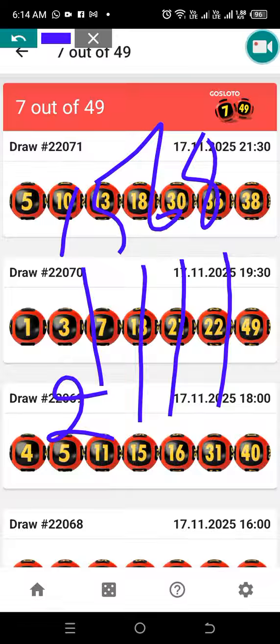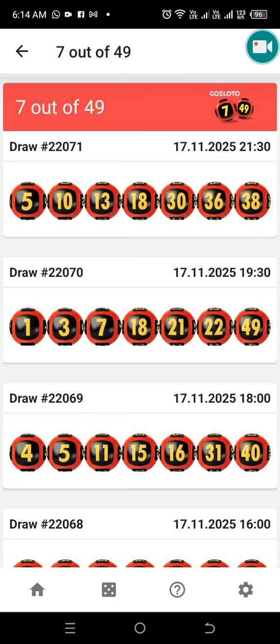So 21 was hot. When a number is hot, to keep being hot, they can play 21. Alright? So those are the numbers from this code.